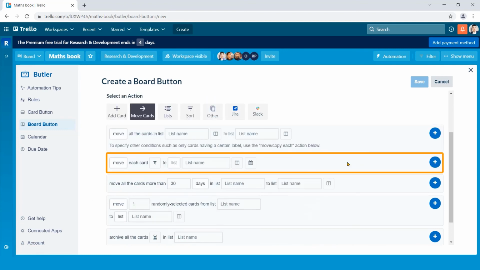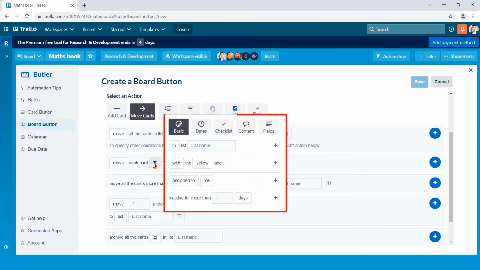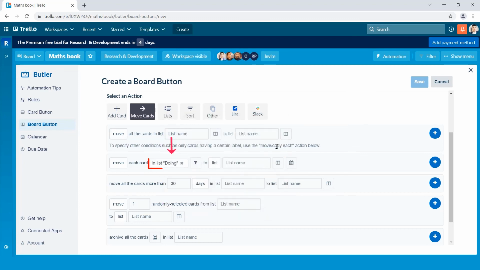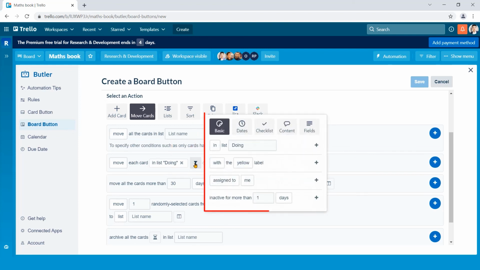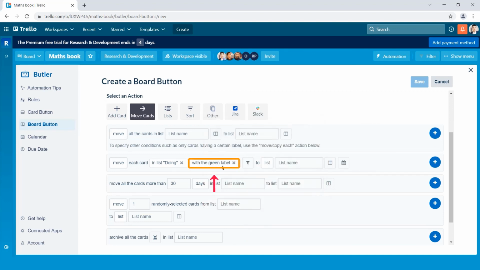I would like to work with this section. Here, I keep the Move option. After that, click here. By default, Basic is selected. This selection says from which list I choose to move the card. Keeping it in, I select the Doing list. Now click on this plus button. See, the action has come. Again, go there. Now I choose the green label and click the plus button. This action has also come.